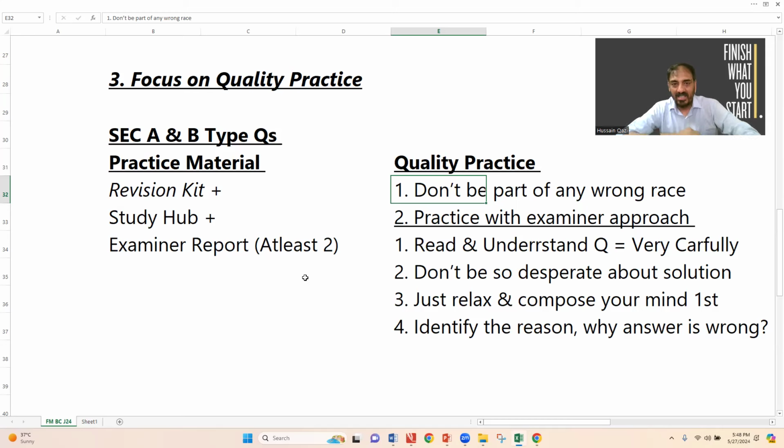It means that most of the students are emphasizing the quantity of questions, not the quality. Most students say, I will practice with the BPP kit, Kaplan kit, one study text, two study texts, study hub. Don't overemphasize. Don't take over stress. Relax. Quality. These three materials are good enough.